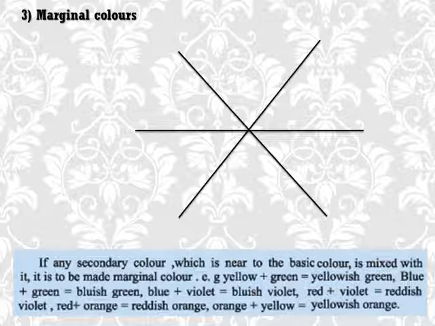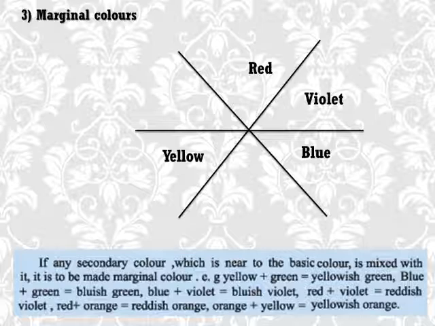Then write a primary color in alternate gaps. Write red, blue and yellow. Look how we draw. Now write the secondary colors in the remaining alternate gaps.